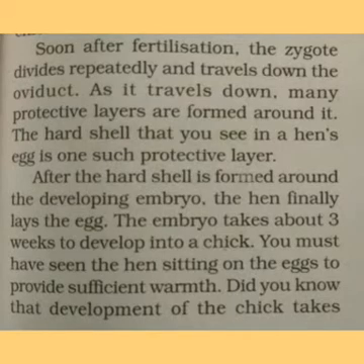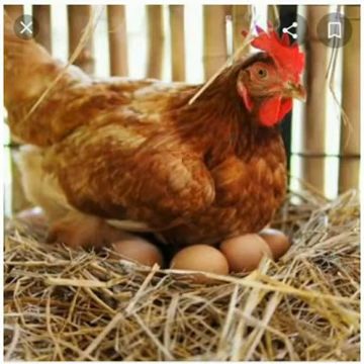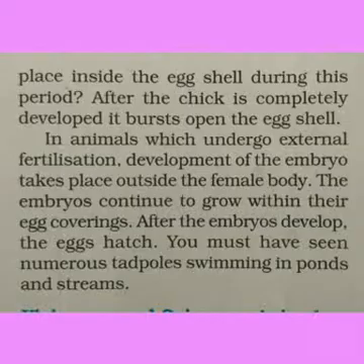The embryo takes about 3 weeks to develop into a young one. So, the hen sits on the eggs to provide them sufficient warmth. Now, this is known as incubation, and it is very essential for the development of the growing embryo. The development of the chick takes place inside the eggshell during this period. After the young one, that is the chick, is completely developed, it breaks the shell and comes out.